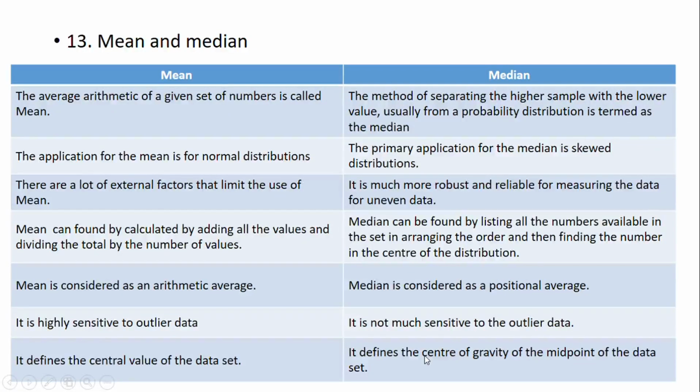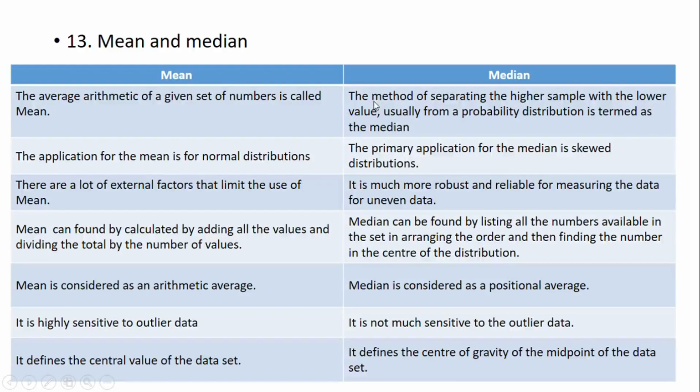Mean and median. The arithmetic average of a given set of numbers is called the mean. Application for mean is normal distribution. There are a lot of external factors that limit the use of mean. Mean is found by adding all values and dividing the total by the number of values. Mean is considered as the arithmetic average, highly sensitive to outliers in data. It defines the central value of a data set.